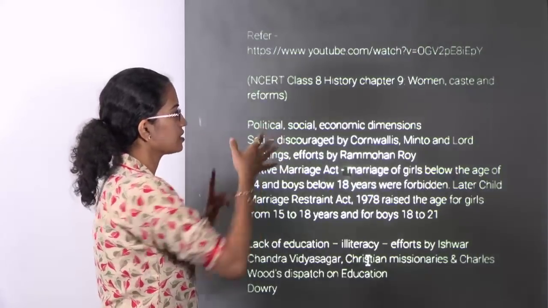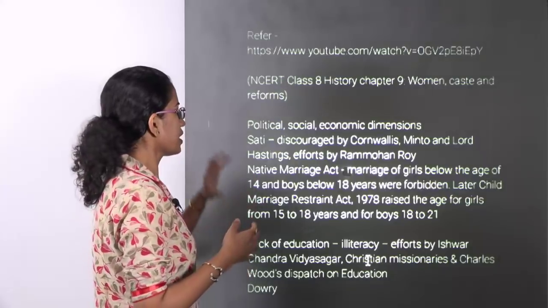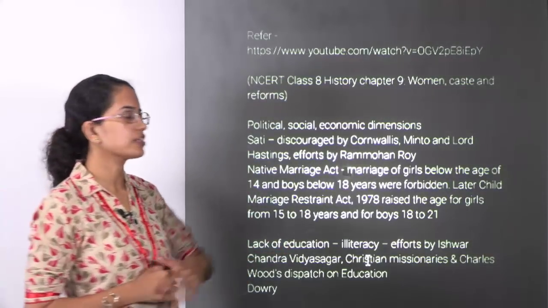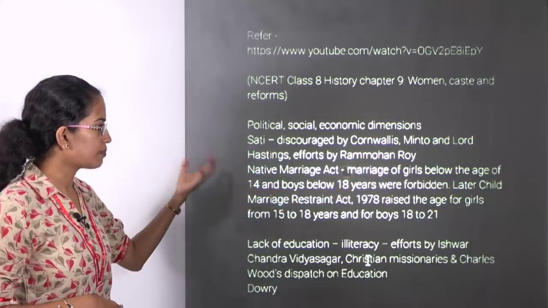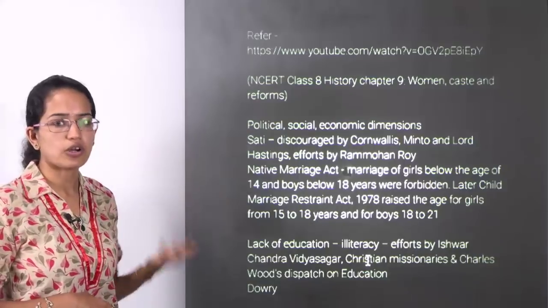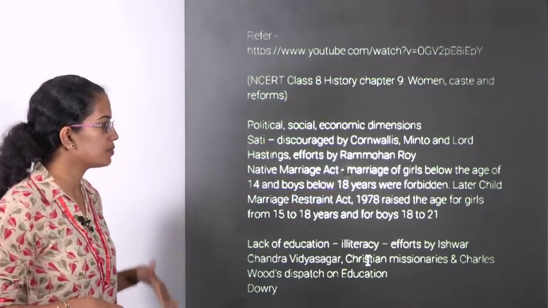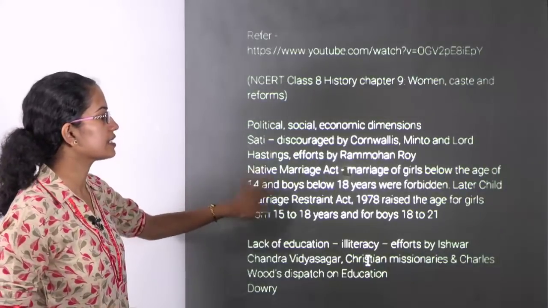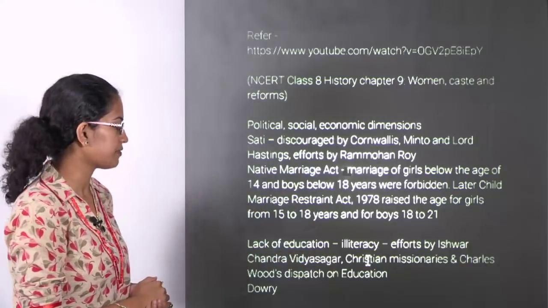So you have the social, economic and the political dimensions, the issues like sati, the issues like widow remarriage that were taken into account. Then you have the contribution of Raja Ram Mohan Roy, the practices that were discouraged by Cornwallis and Minto. You had the Native Marriage Act, the marriage of girls below 14 years and boys below 18 years was forbidden. Later this was changed and the age was increased to 18 years and 21 years.